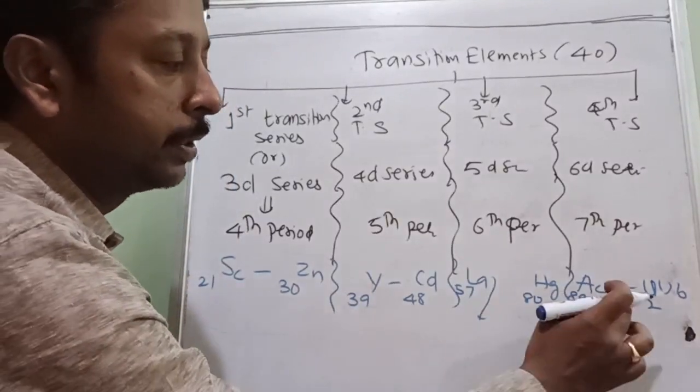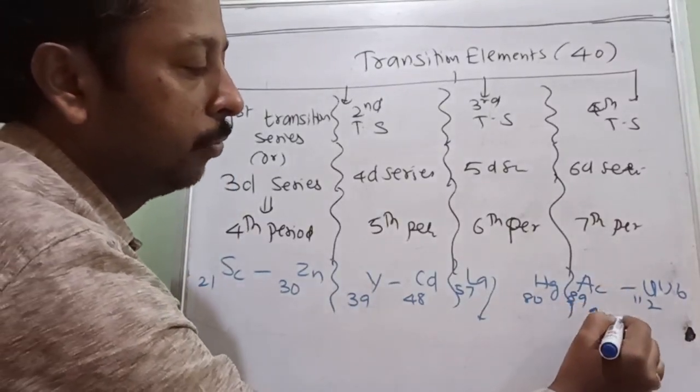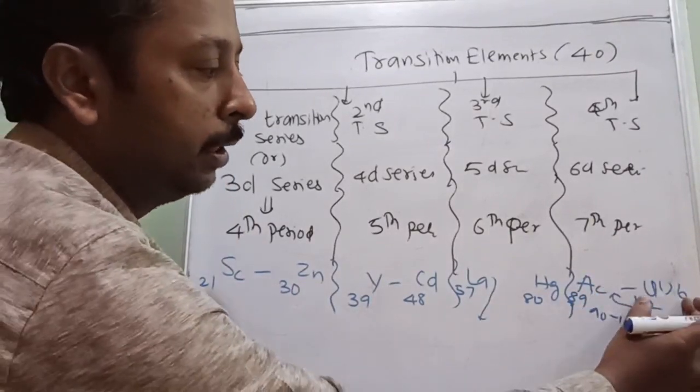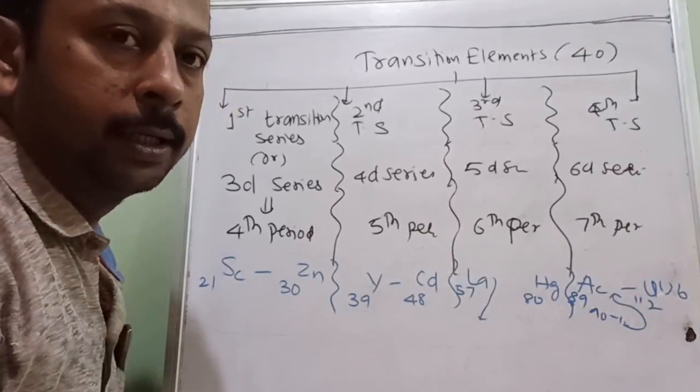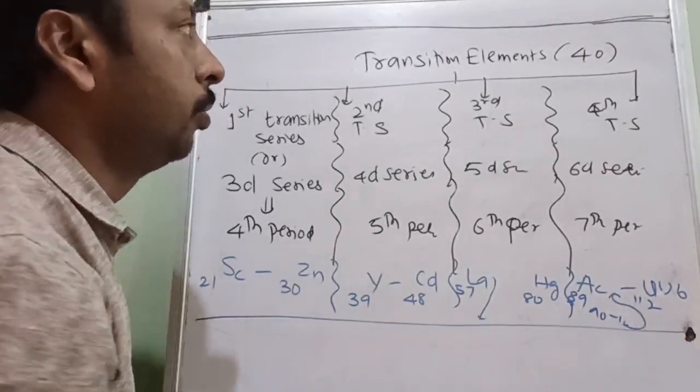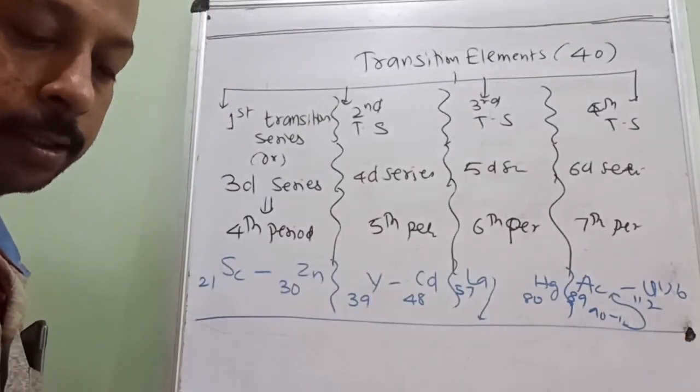After 14 elements it will again come back. From 90, after 14 elements, the 15th element will be here. So 9 elements, and this 89th will be the 10th element. Is it understood? So these are the elements belonging to the transition series. Is it understood?